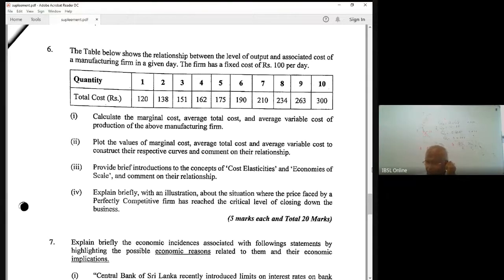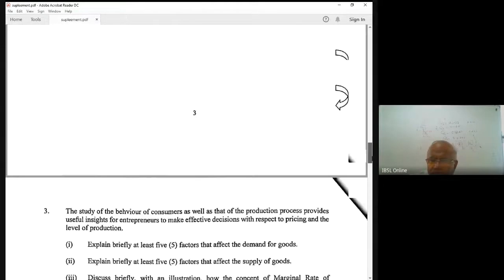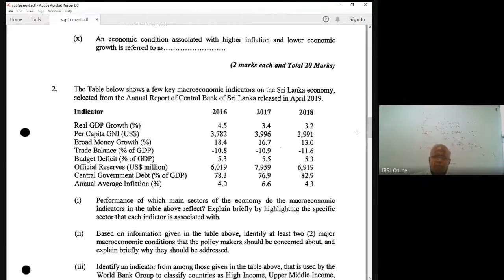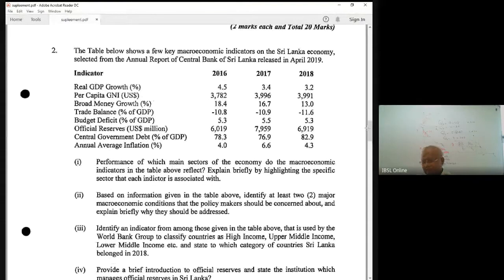That is 4. Now, we don't have time, but this is question number 2, briefly, macro. This is the one. The table below shows the figures. I believe this time also you will get this kind of question. Please read the model answer and try this question. Understand the same standard type questions. You are getting the standard question. The only thing is you have to answer the interrelations among the macroeconomic accounts.